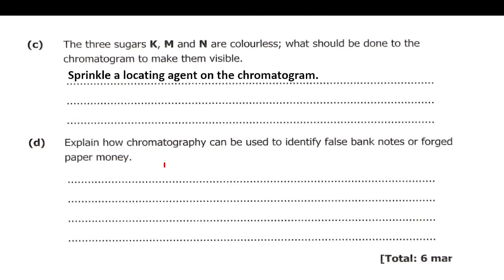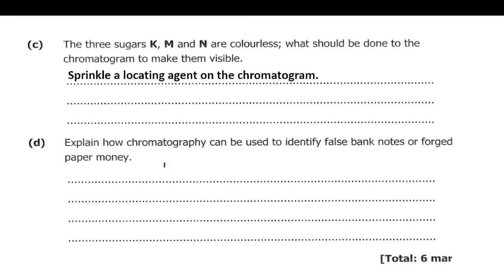Then D, explain how a chromatograph can be used to identify false banknotes or forged paper money. If there's money that has been forged or suspected to have been forged, we can use chromatography to identify it. We can get ink from the original banknote and the ink from the suspected forged banknote and make them undergo chromatography on the same filter paper.